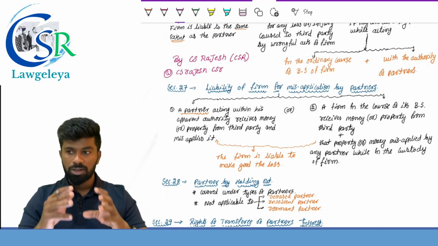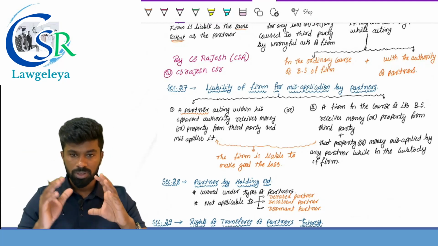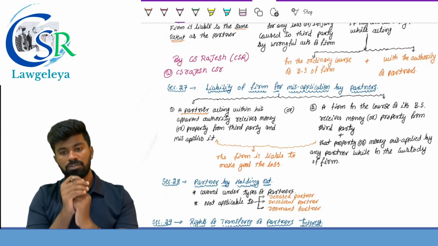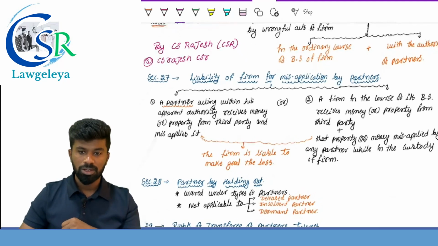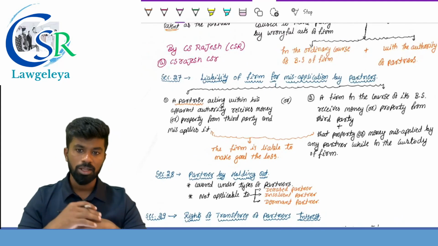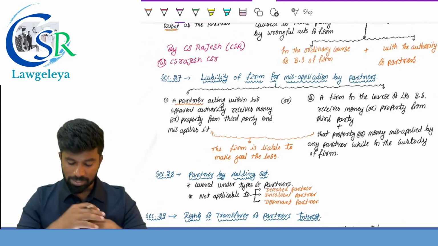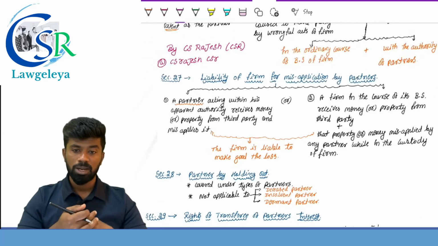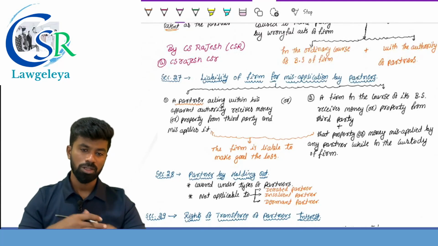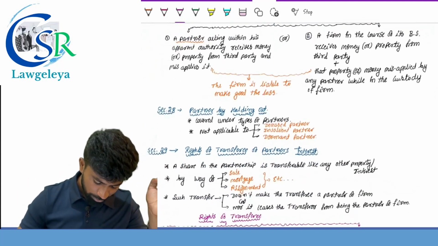So if a partner has received any property or money from a third party and misapplies it, or if the property or money is misapplied by any partner while in the custody of the firm, then the firm is responsible for that.